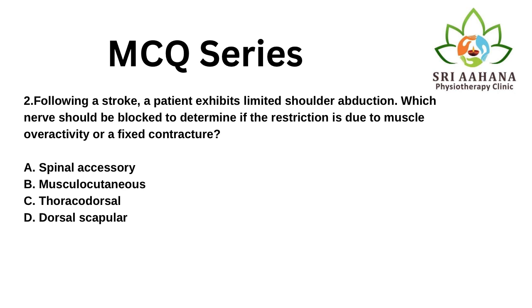Following a stroke, a patient exhibits limited shoulder abduction. Which nerve should be blocked to determine if restriction is due to muscle overactivity or a fixed contracture? A. Spinal accessory, B. Musculocutaneous, C. Thoracodorsal, D. Dorsal scapular.